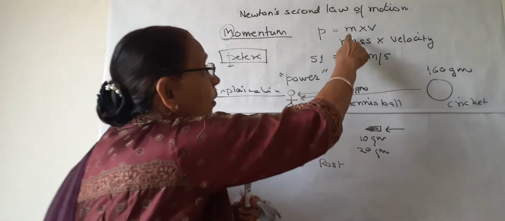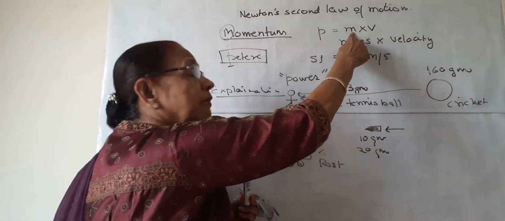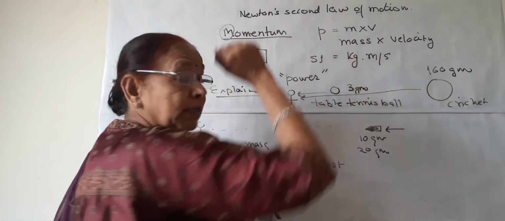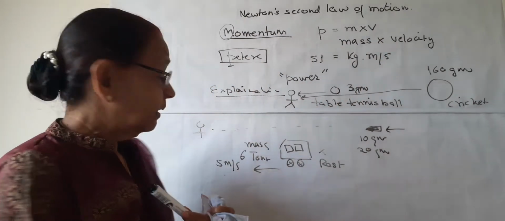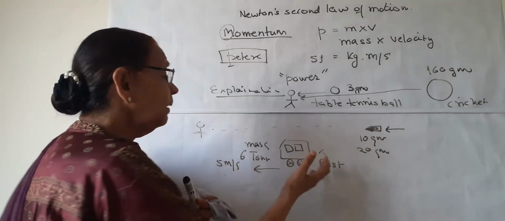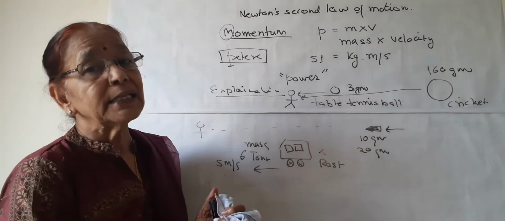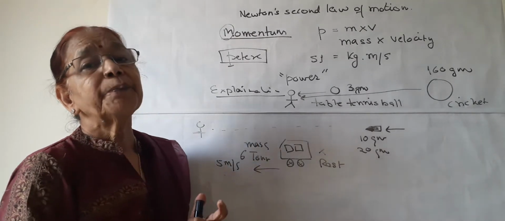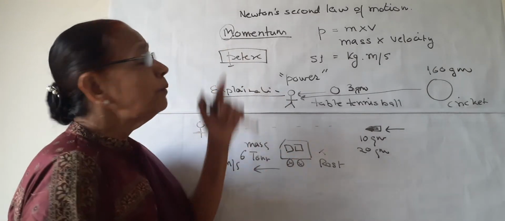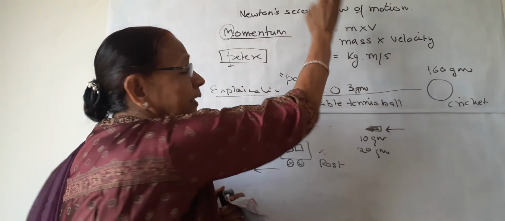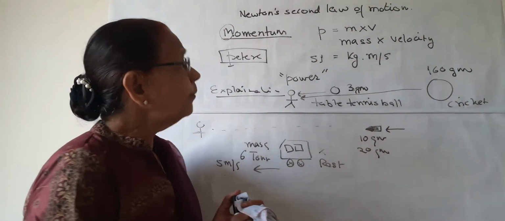Why? Because already the mass is very much, and a slow velocity also can cause a high momentum. So now this moving truck will have a high momentum and it can cause serious accidents. So this is how we explain the term momentum. Now how is this momentum related to this law?